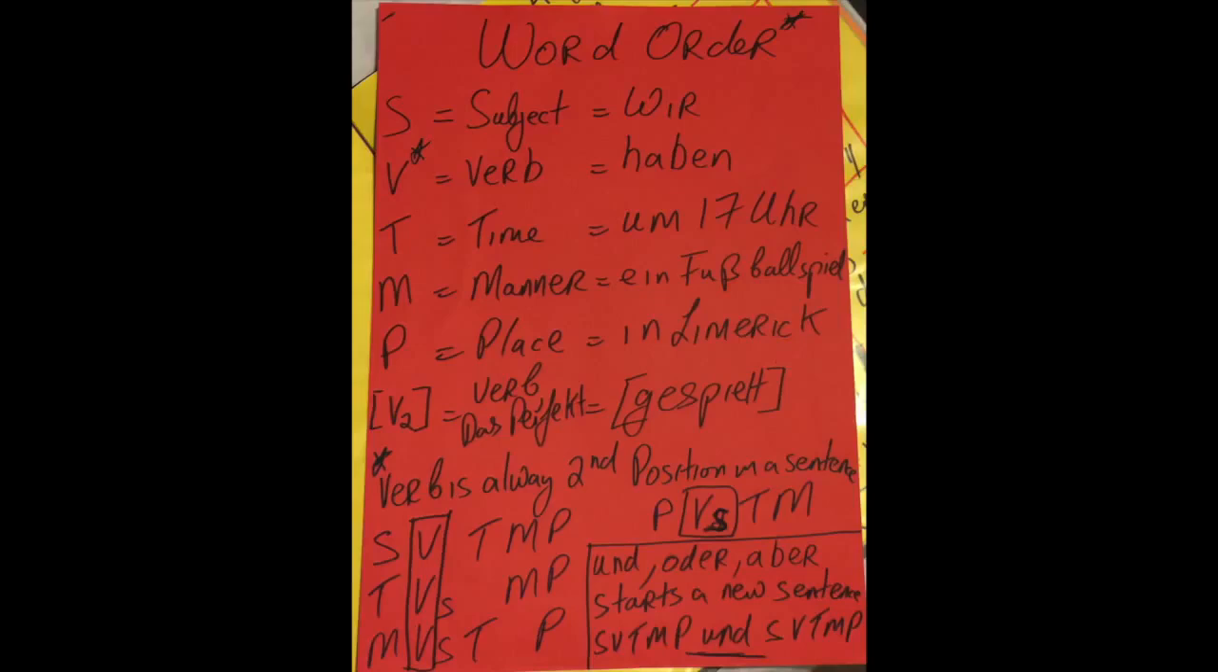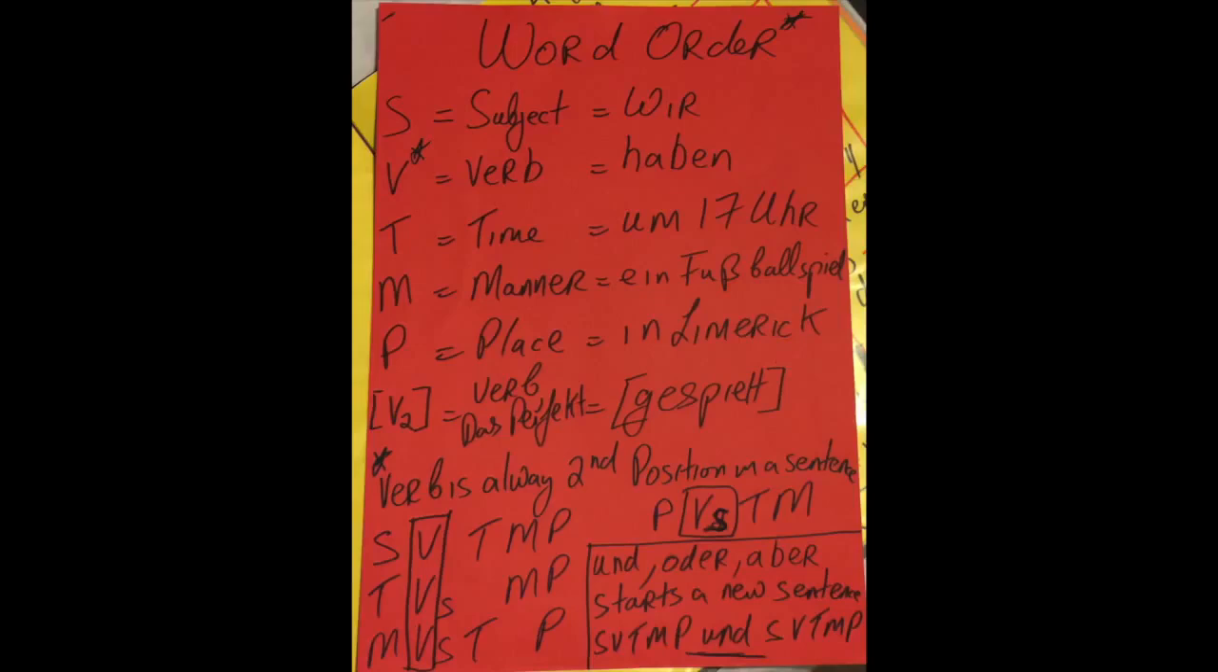T is time. So for example, 17 Uhr. Okay? What's important here is that when you're referring to time, you always use the word Uhr: 1 Uhr, 2 Uhr, 3 Uhr, halb 10, viertel vor 8.